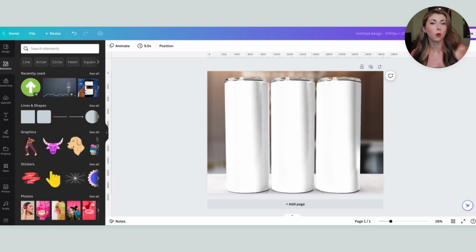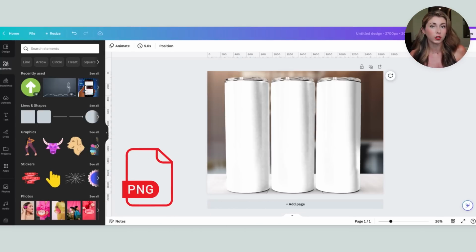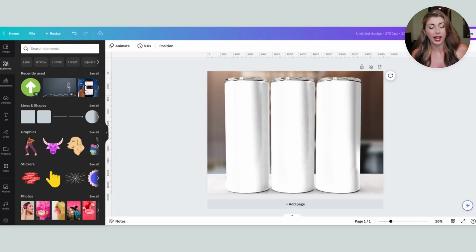Once you have found one of these Tumbler mockup files that you like, make sure it actually says Canva in the mockup name so that you can actually use these in Canva. It's going to give you a PNG file, which you are going to download and then bring into Canva. And you're going to see it has this white background. Doesn't look so great right now.